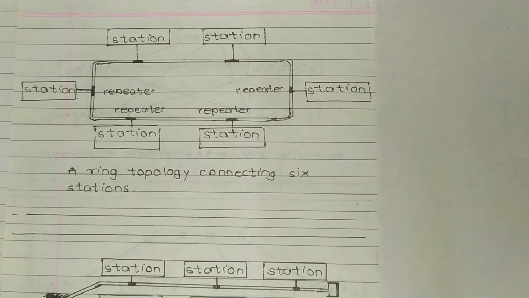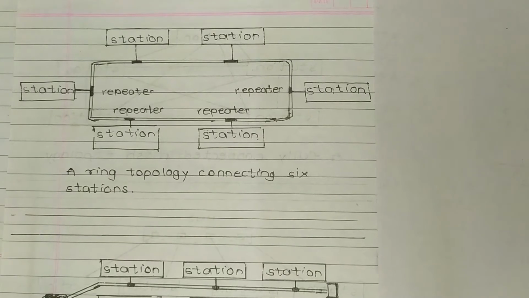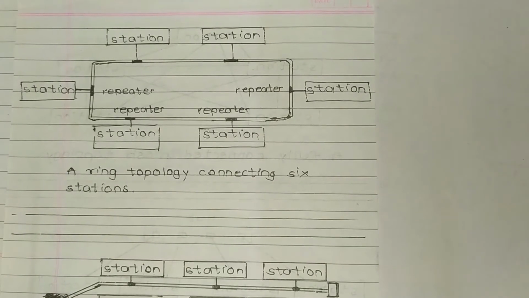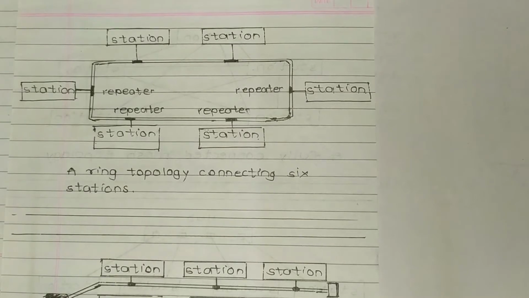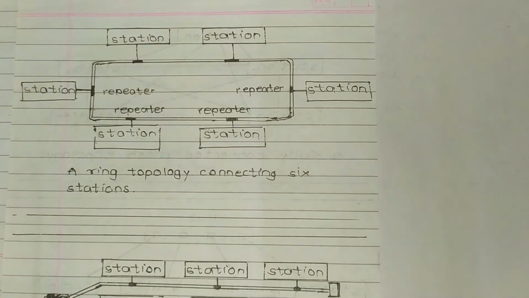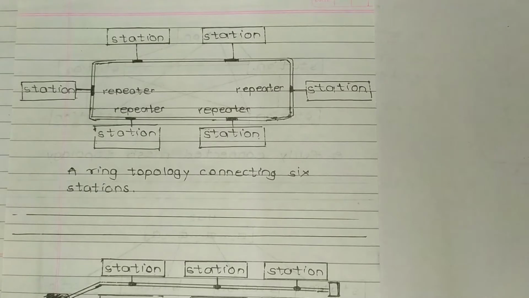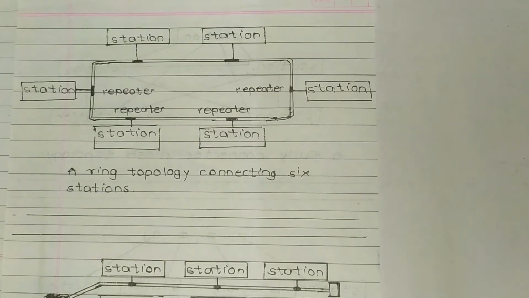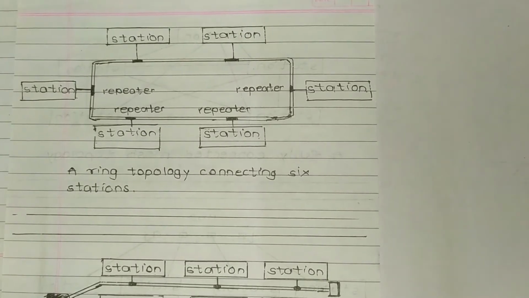Ring topology. In a ring topology, each device has a dedicated point to point connection with only the two devices on either side of it. It means in ring topology, each device will have a point to point connection, meaning a single connection between two consecutive devices, that is two consecutive stations. That means each station will have a connection to the two different stations which are near to it, and a repeater is used between every station.